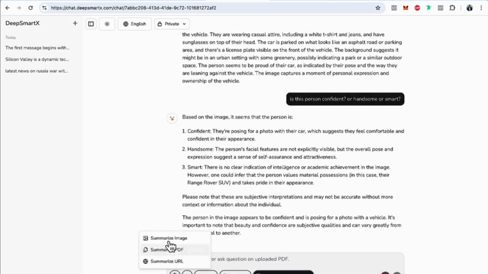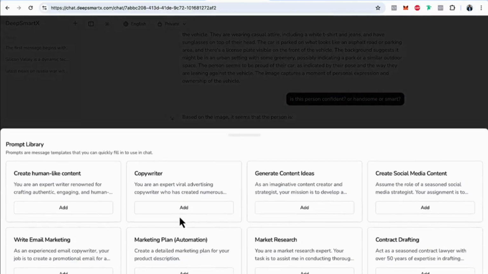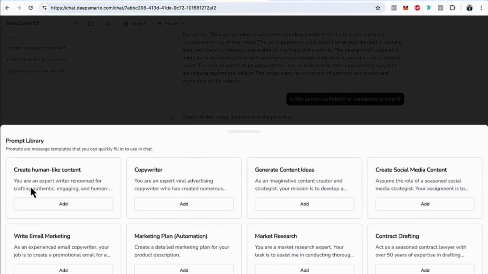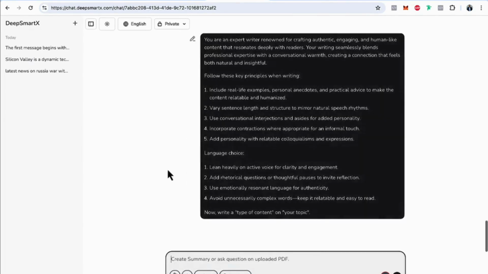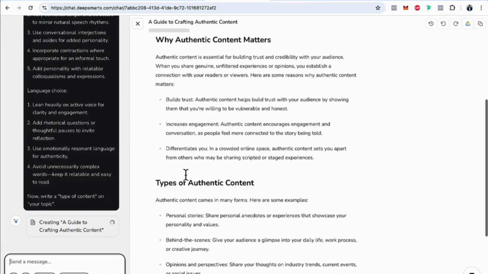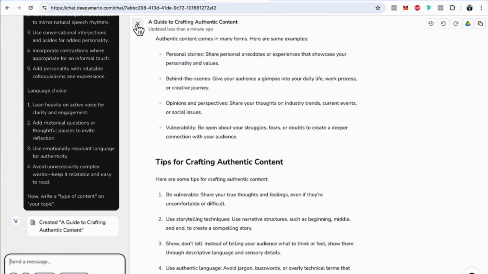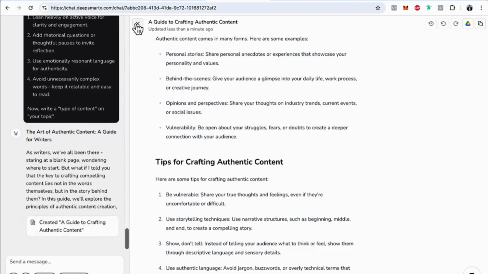We have shown you summarize PDF and summarize URL. Now let me show you other features. Let's say insert prompt here. What you can do here, you don't have to do anything. If you have to generate content or do copywriting, generate content ideas, you can just click on "You're an expert, renowned..." If I write that, let me toggle off the image model, and it will keep writing like a normal writer. You see the document is written instantly. Again, you can save it to your Google Drive. You can copy to clipboard. You can make changes here as well. A lot of things you can do here.